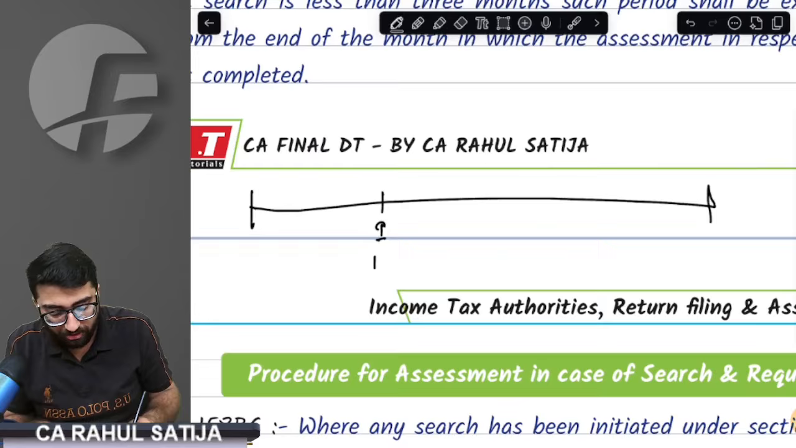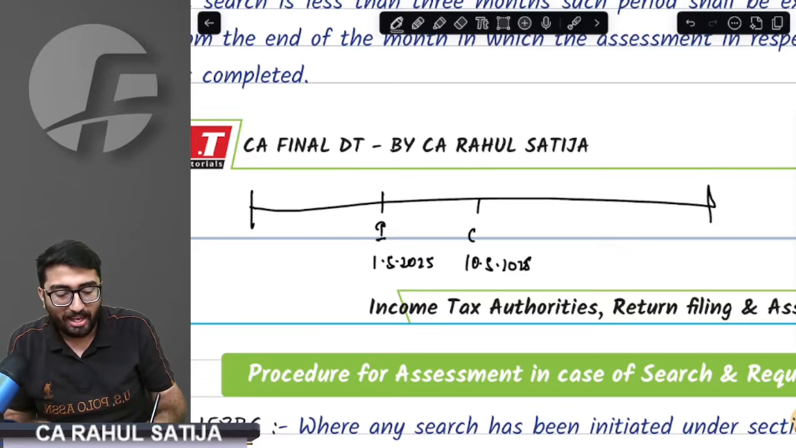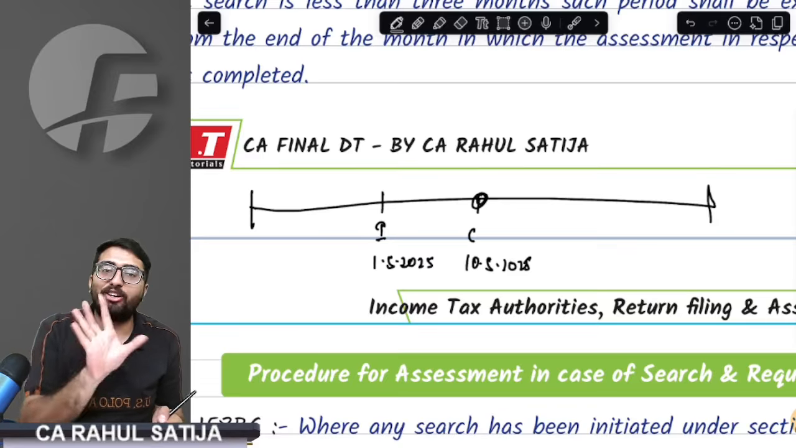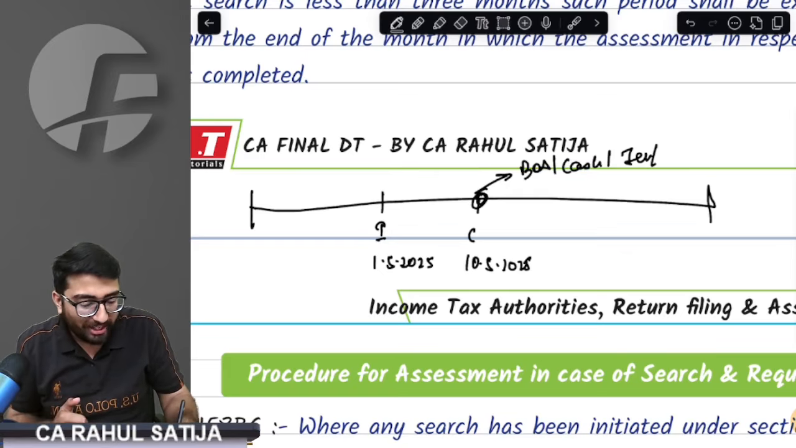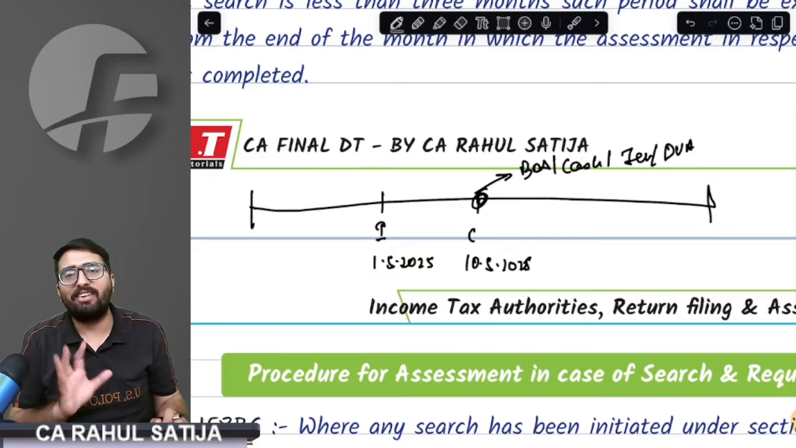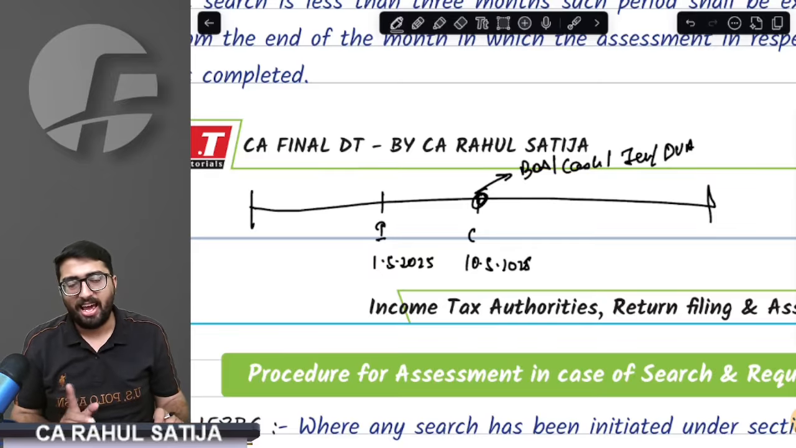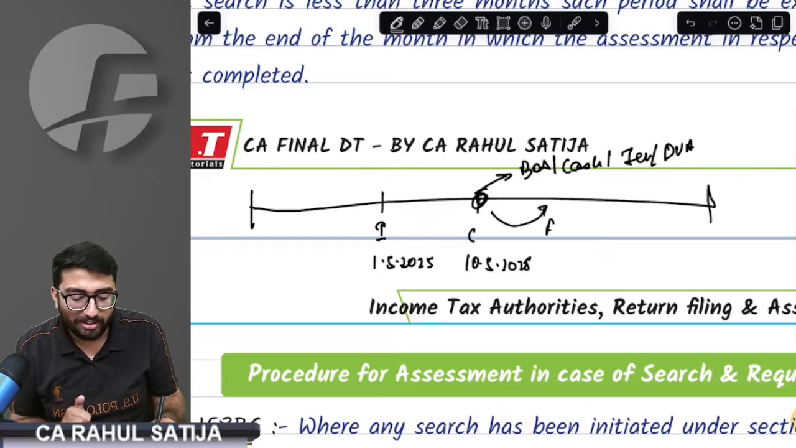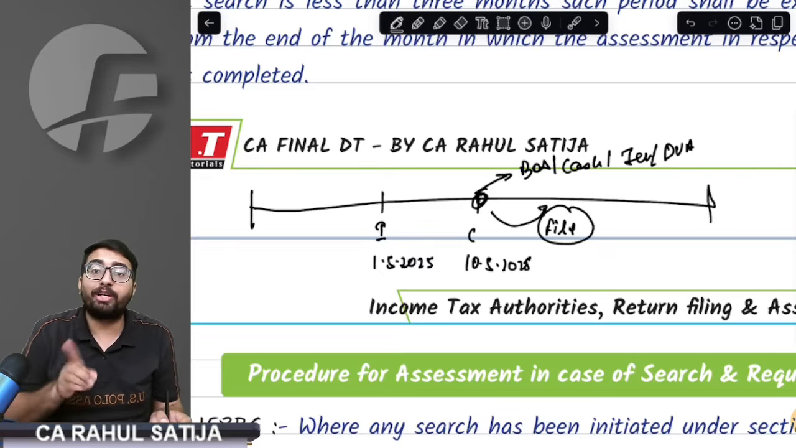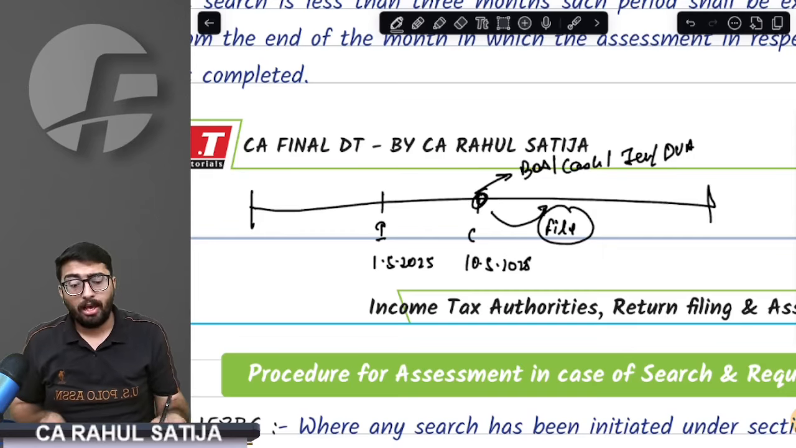Initiation of search on 1st May 2025. Conclusion of search 10th May 2025. With the conclusion, they take away all of your assets. They take away your books of accounts, your cash, your jewelry, your other valuable articles. Whatever you have, they take away. And they would analyze everything. And they would issue a notice to you and request you to file a return.